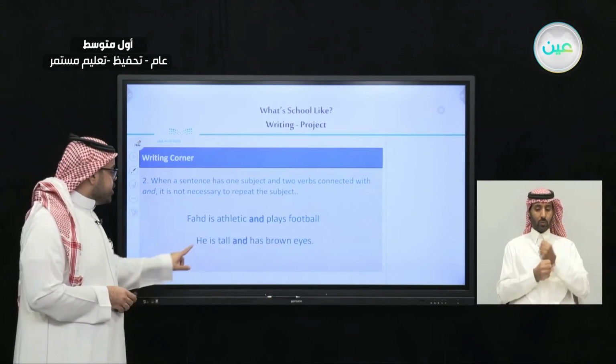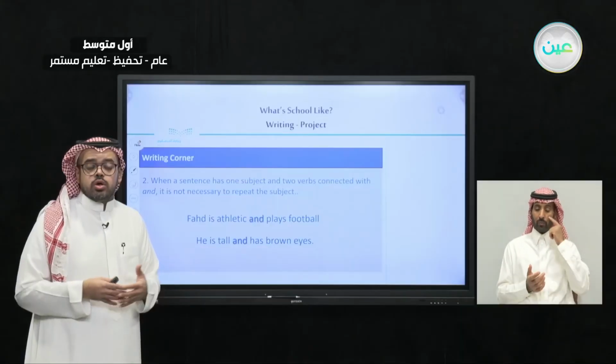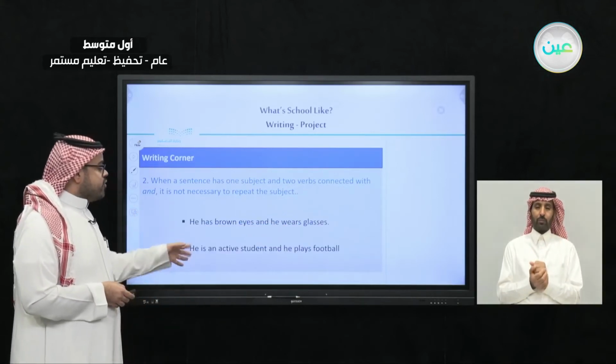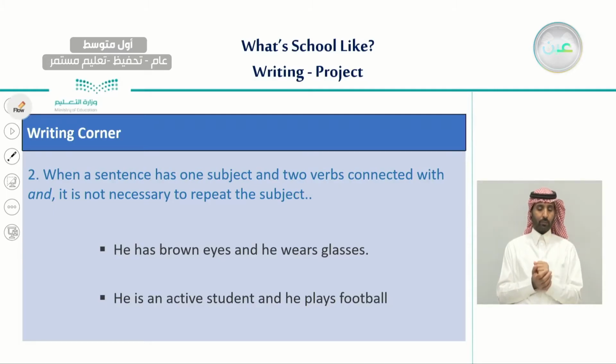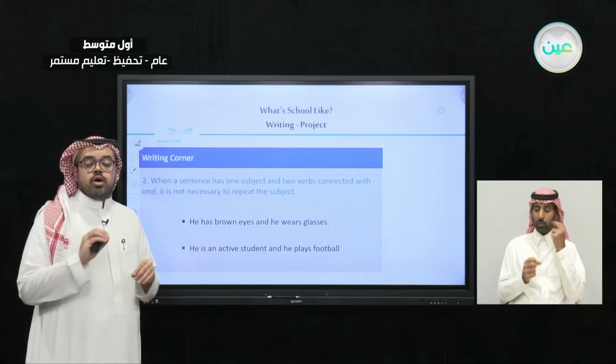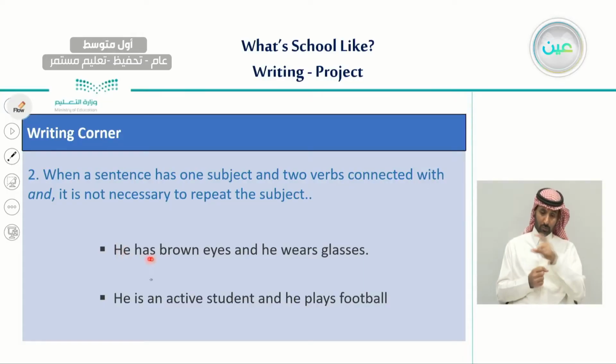Also here we have, he is tall and has brown eyes. He is tall and has brown eyes. So here we don't have to say he is tall and he has brown eyes. No, we can join two verbs together using and. So now have a look at this example and I'll show you how the sentence will change if we use only two verbs without repeating the subject. So for example, here we have this sentence. He has brown eyes and he wears glasses.